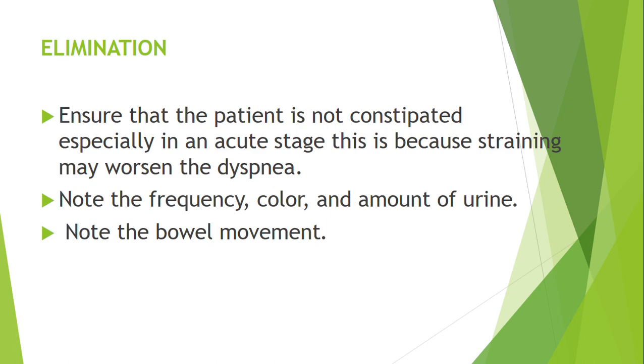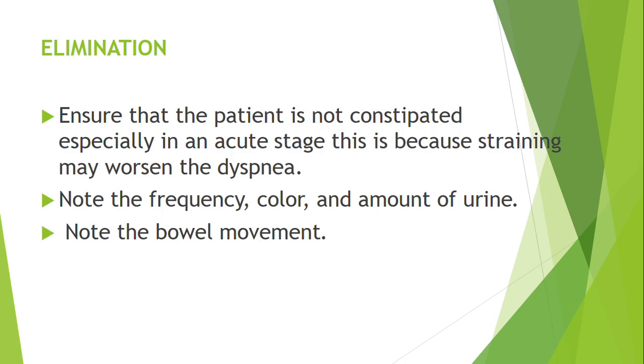Then when it comes to elimination, ensure that the patient is not constipated. As we said earlier, constipation can affect the patient's condition. It can prolong their recovery. So we want to make sure that our patient is not constipated, especially in an acute stage. This is because straining may worsen the dyspnea. And then also note the frequency, the color, and the amount of urine.